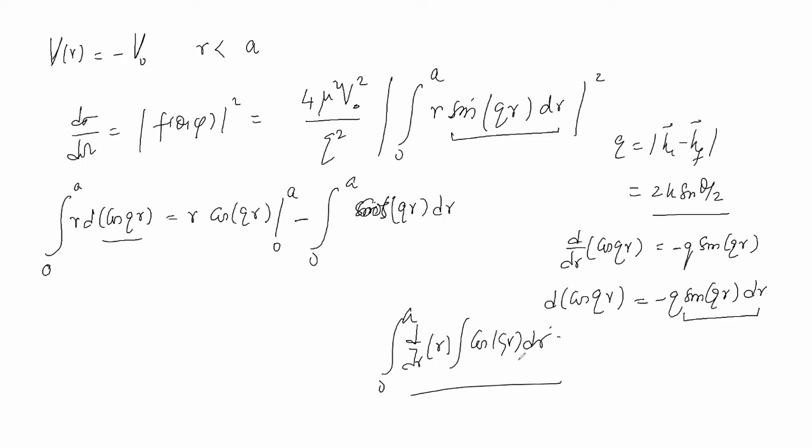Okay, and the integral of cos(qr) dr will be sin(qr) by q. When I take the limit 0 to a, the lower limit will vanish because you have sin 0, and here only the upper limit will contribute, because when r equals 0, because of this term it is going to vanish. Therefore this will be a cos(qa) minus sin(qa) by q.